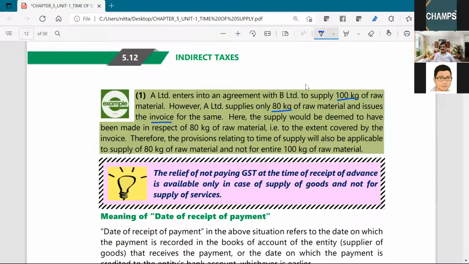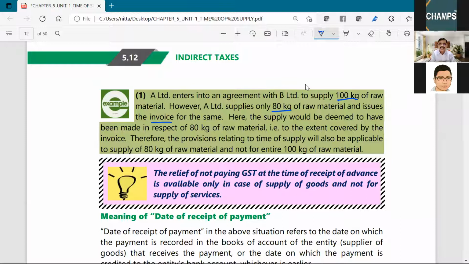So, what is the actual agreement made for? The actual agreement is made for 100 kgs. But as a first installment, how many kgs were supplied? 80 kgs. To what extent invoice was issued? Invoice was issued for 80 kgs only.